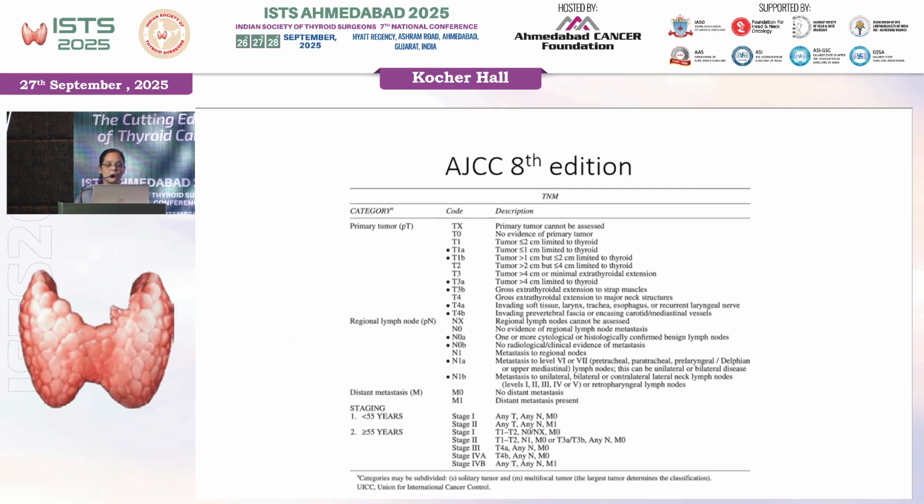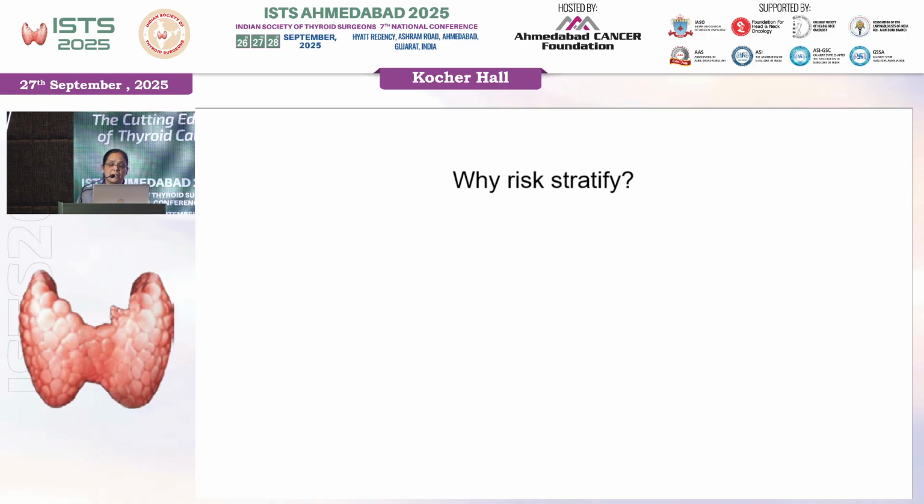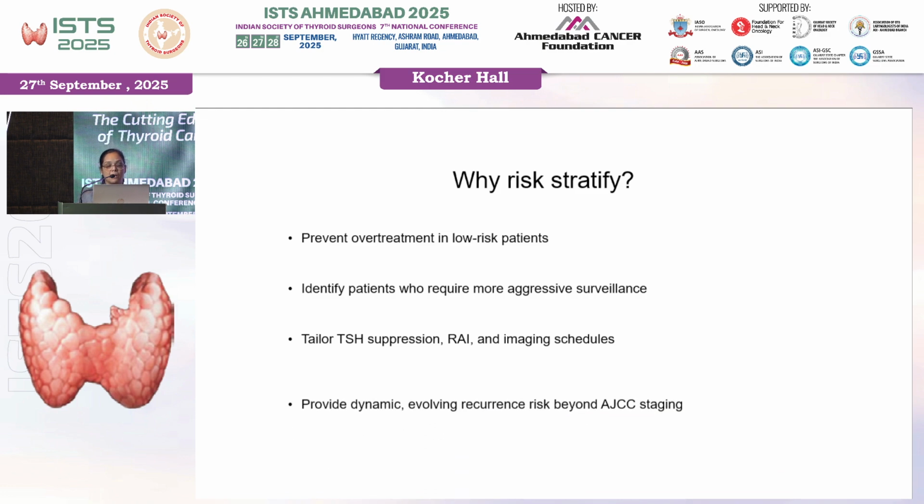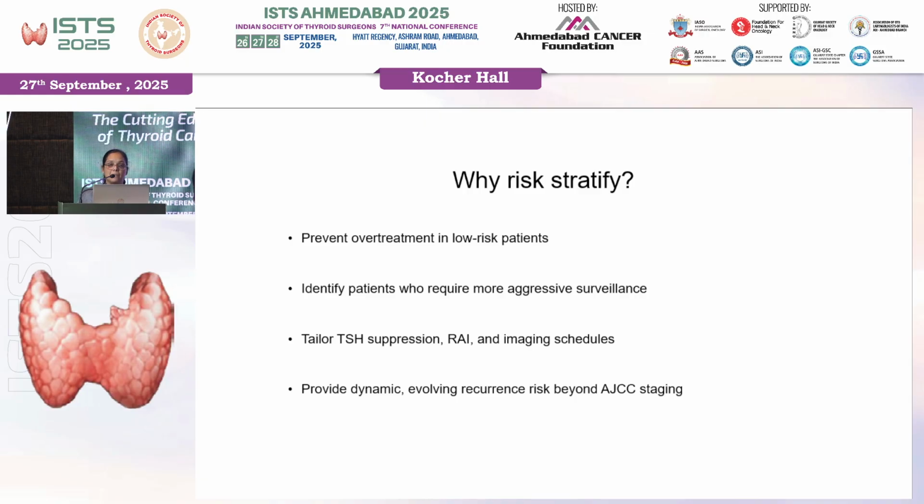We are all aware of this AJCC 8th edition. It's a busy slide. So why should we risk stratify the patients? It can prevent over-treatment in low-risk patients. We can identify the patients who may need more aggressive surveillance. We can tailor the TSH suppression accordingly, the dose of radioiodine or the need for it, and the imaging schedules can be planned accordingly. Dynamic risk stratification provides the evolving risk of recurrence, which, like I already said, is beyond the static AJCC staging.